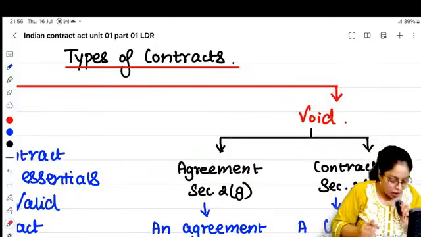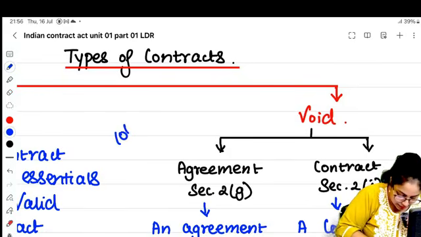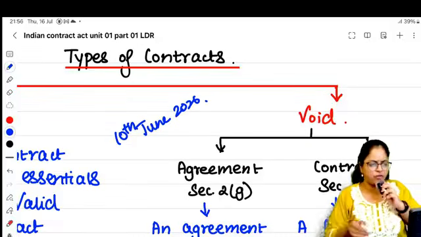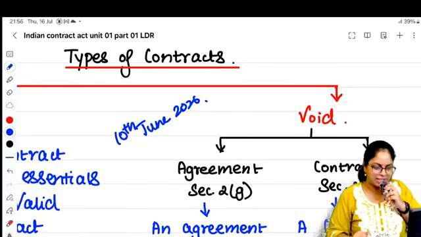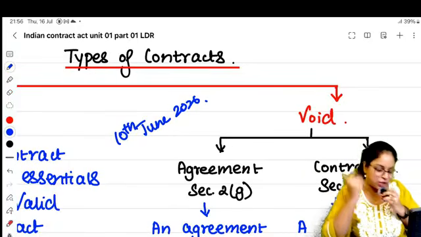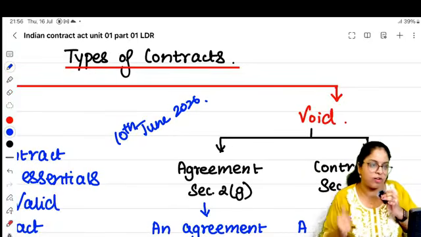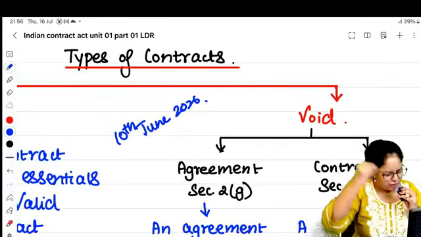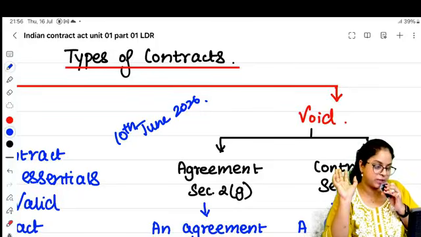We entered into the contract on 10th June 2026. When we entered into the contract, all essentials were fulfilled. 2 parties, me and Chetan Bhagat. Okay, are we of the age of majority? Yes. I am also 18 plus, he is also 18 plus. Sound mind, not disqualified by law. Was there an intention to create legal obligation? Yes. Everything was satisfied. All the conditions were satisfied.